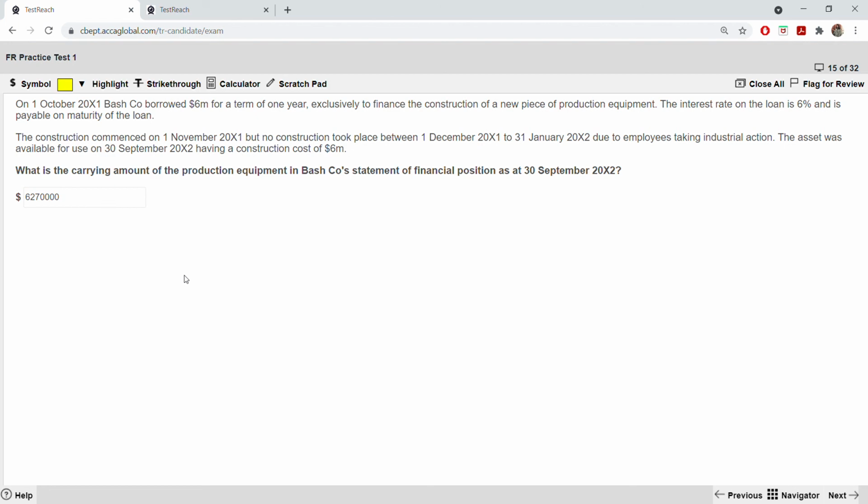Okay. So now the question is why 9 months? You cannot take the whole year. Why 9 months only? You have to count the number of days.